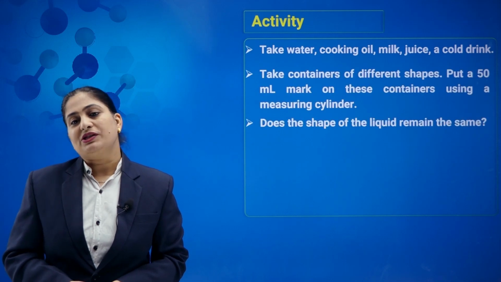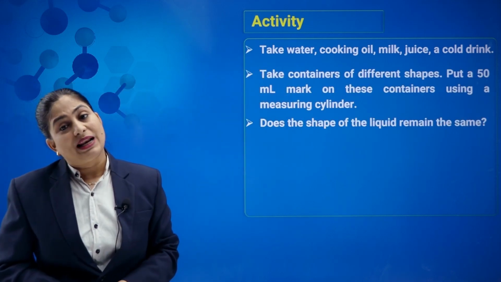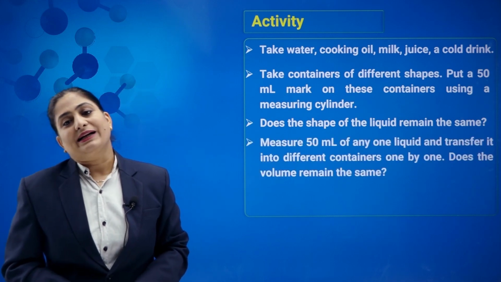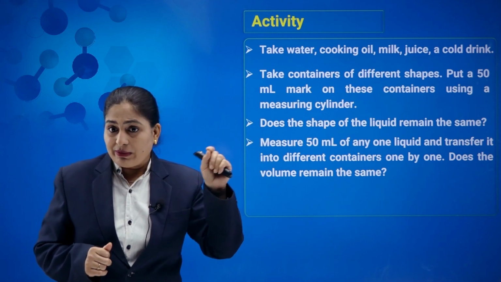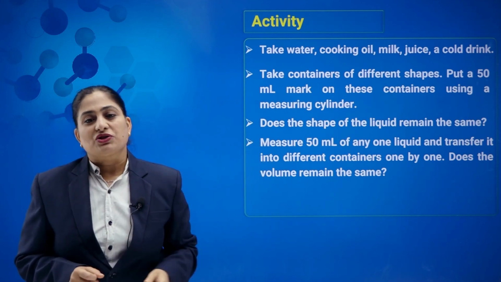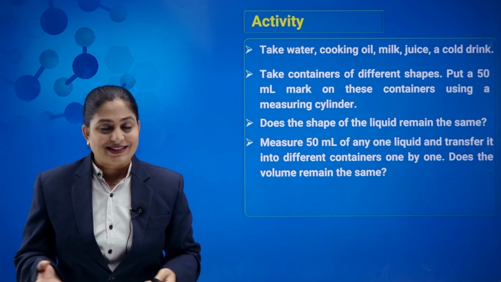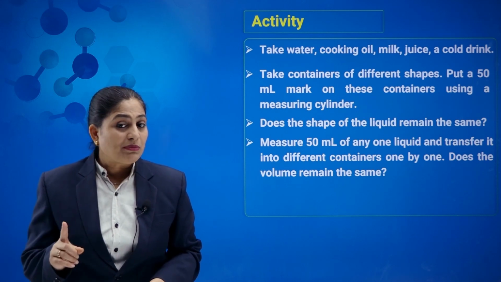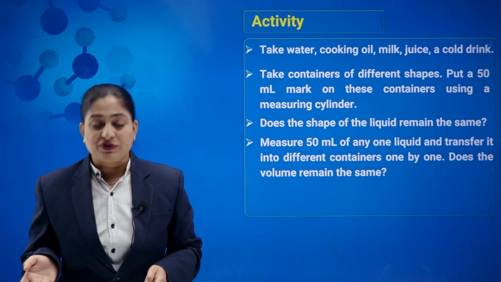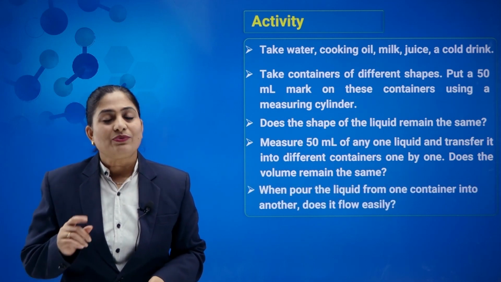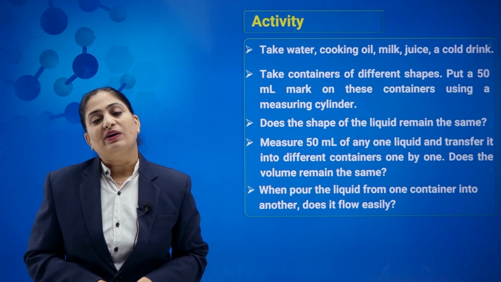Let us perform an activity, and you are supposed to take different liquids. Take water, cooking oil, milk, juice, cold drink, and take containers of different shape. Put a 50 ml mark and fill using a measuring cylinder. If I ask you, is there any change in shape? The answer is yes. Measure 50 ml of any liquid and transfer. Is there any change in volume? No, it remains 50 ml only. So finally, we can say that they do not have definite shape, but yes, they have definite volume.